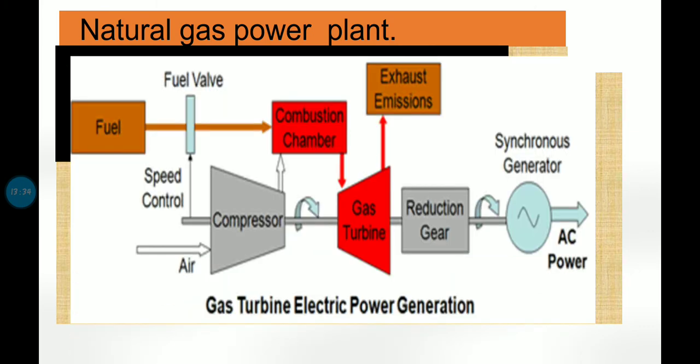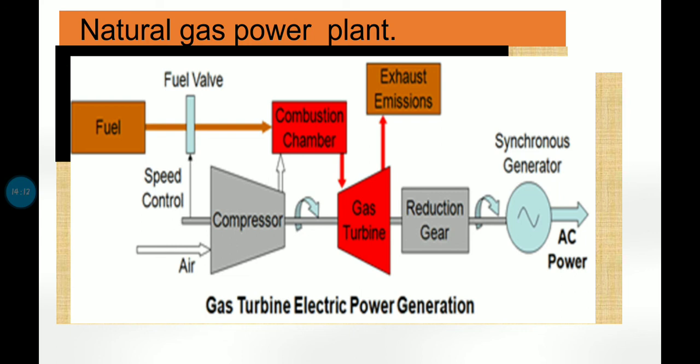Now, the efficiency of this type of power generation plant is higher than that of the power generated based on coal. If we compare the electricity generated through a thermal power plant, the generation of electricity is more, or the efficiency is more in the natural gas power plant. Okay, and moreover, since we are using natural gas, it does not contain sulfur, and burning of natural gas also results in less pollution as compared to the burning of coal.